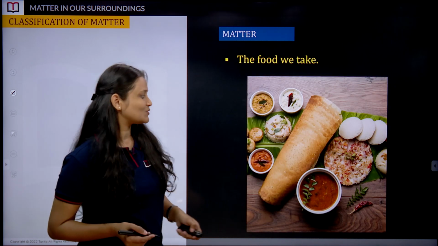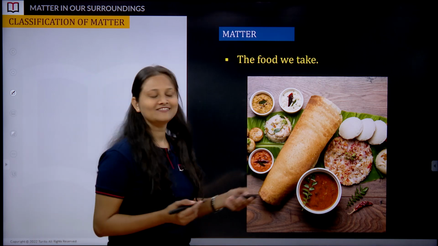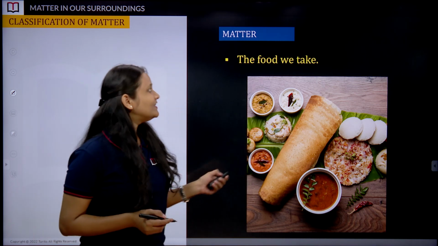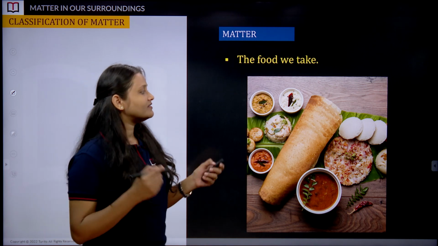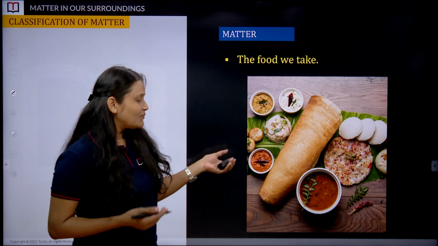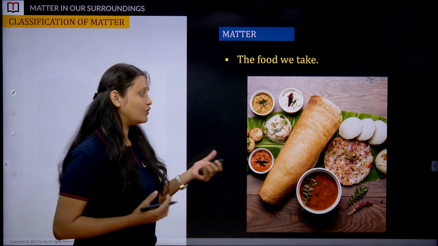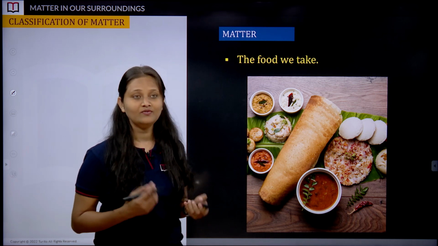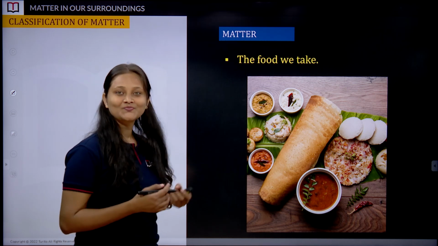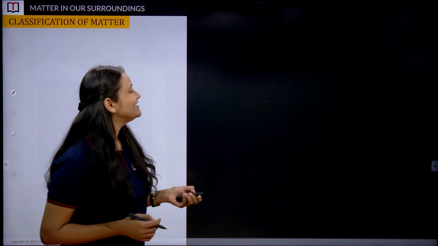The image is quite delicious, right? We are having dosa, idli, sambar, etc. So these are examples of matter, because if I am going to weigh some of these, they are going to have their own mass. I can see they have occupied their space, right? And we can perceive them, right? So it's very delicious. Okay, let's move ahead.